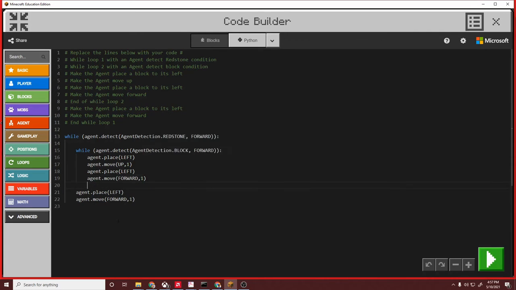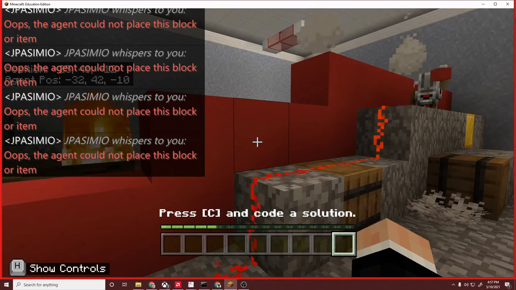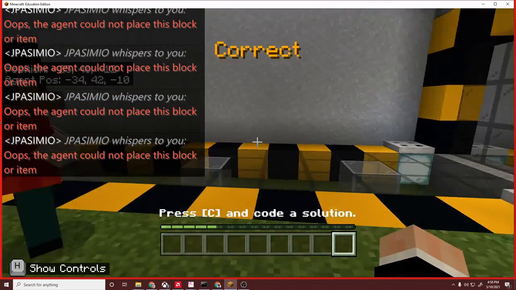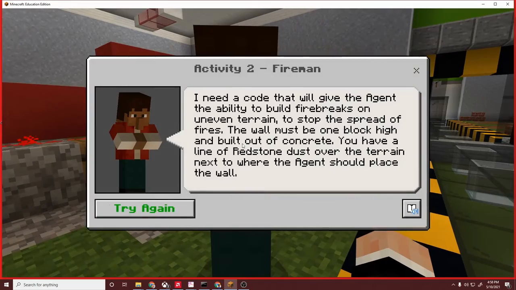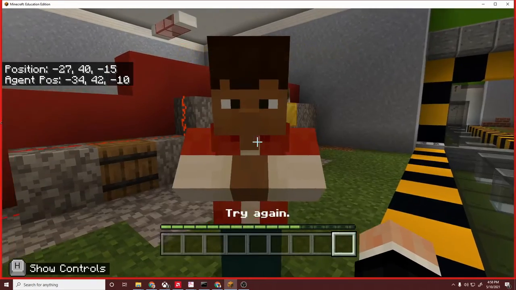Okay, and so now I've got a loop inside a loop. So first it's going to see, is there redstone in front of me? And if so, check, is there a block in front of me? And then if so, place a block, move up, place a block, move forward, and then after that, place a block on the left and then move forward. And this should give our agent the ability to climb that wall. There he goes. Alright. So, I'm gonna go here and say try again, just so we can see. Oh, never mind.